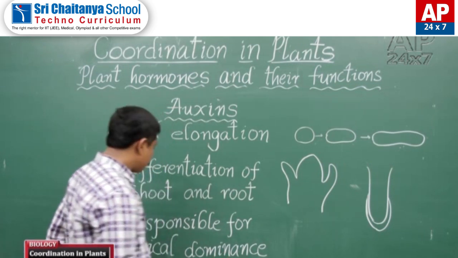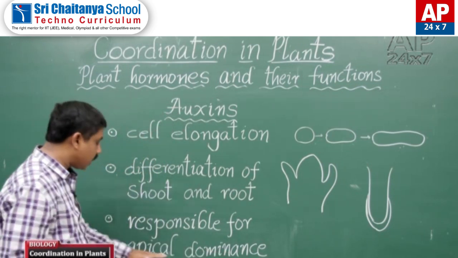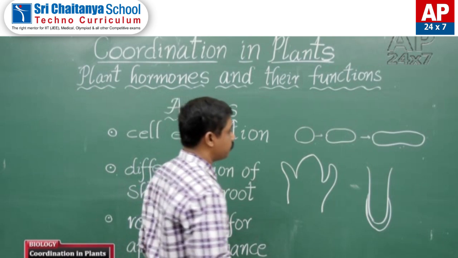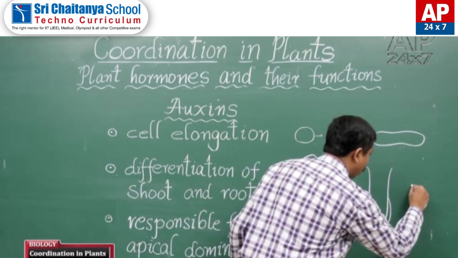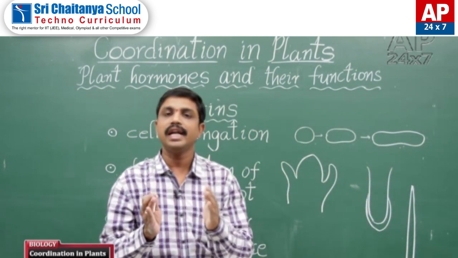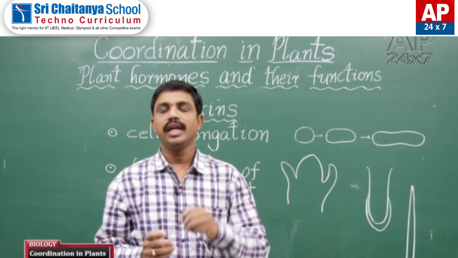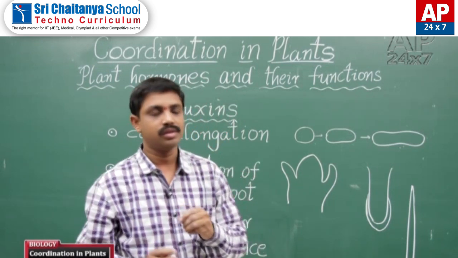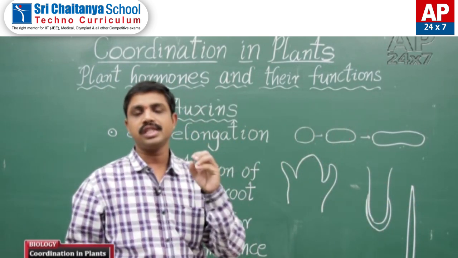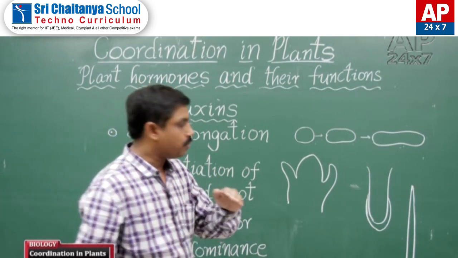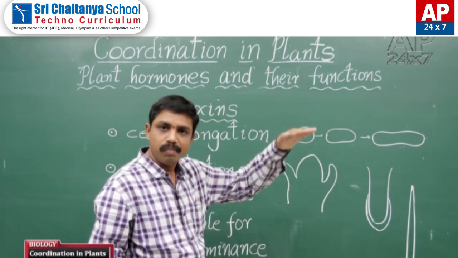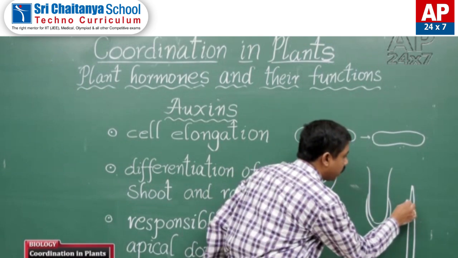And auxins are responsible for apical dominance. Apical means apex, the tip of the stem shoot. In apical dominance, the apical bud suppresses the growth of lateral buds. Due to the presence of auxins at the tip of the shoot, apical growth occurs and the growth of lateral buds is suppressed. So this is called apical dominance.